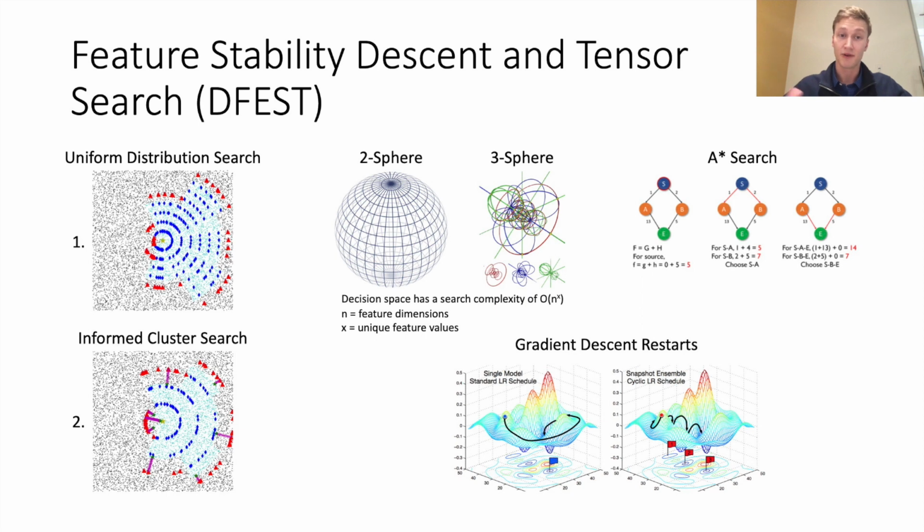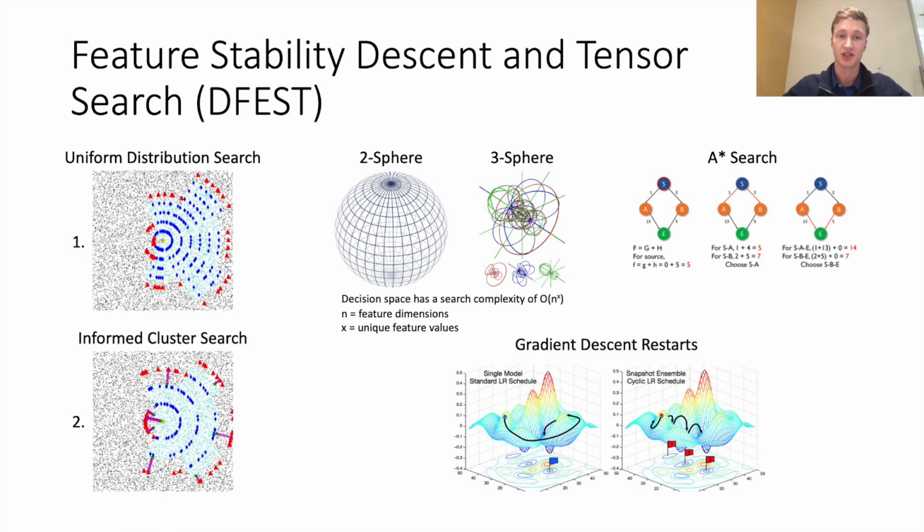DFEST is an informed feature stability descent search algorithm with the objective of quantifying multi-way feature instability or importance for a given prediction. Or more formally, it is a binary prediction XAI method using local post hoc interpretability and feature perturbation. Due to the exponentially scaling decision space, DFEST first identifies heuristics of feature interaction clusters via the generation of an even distribution of points on the surface of an n-sphere over the decision space of the model.